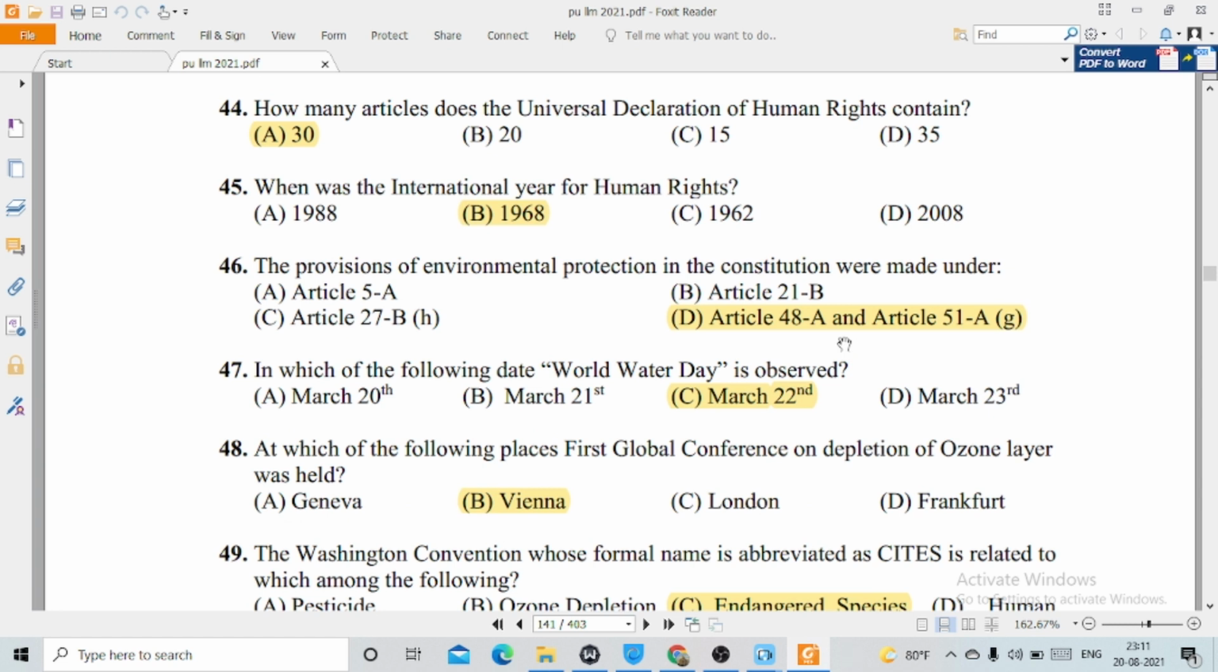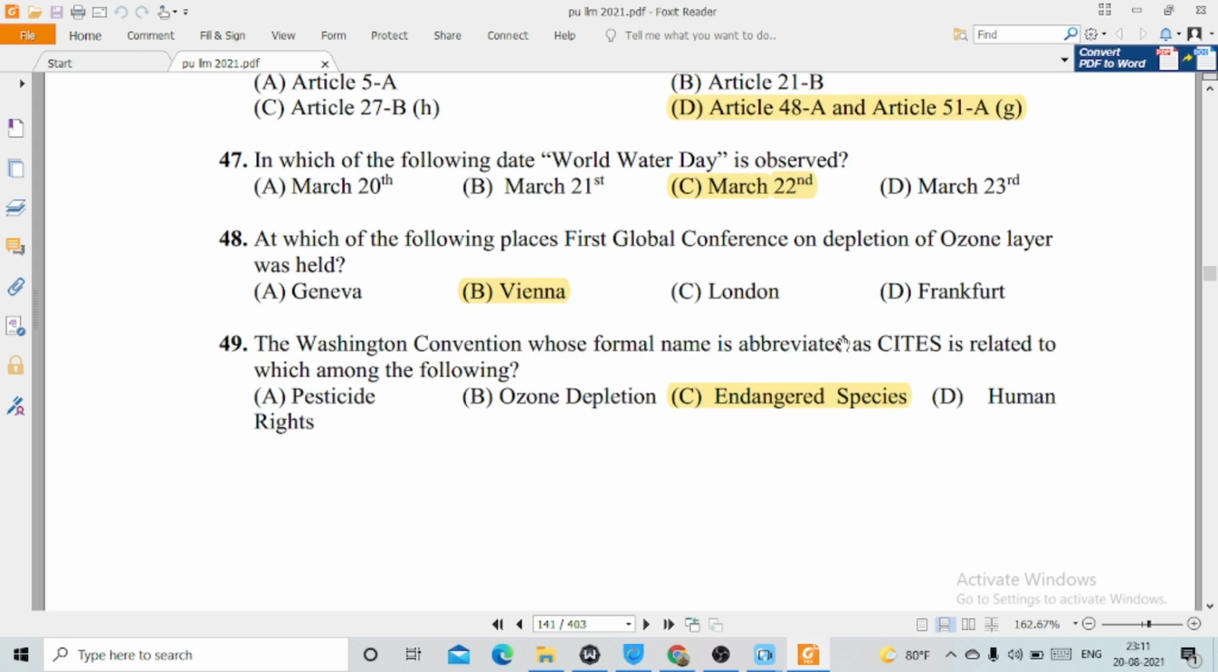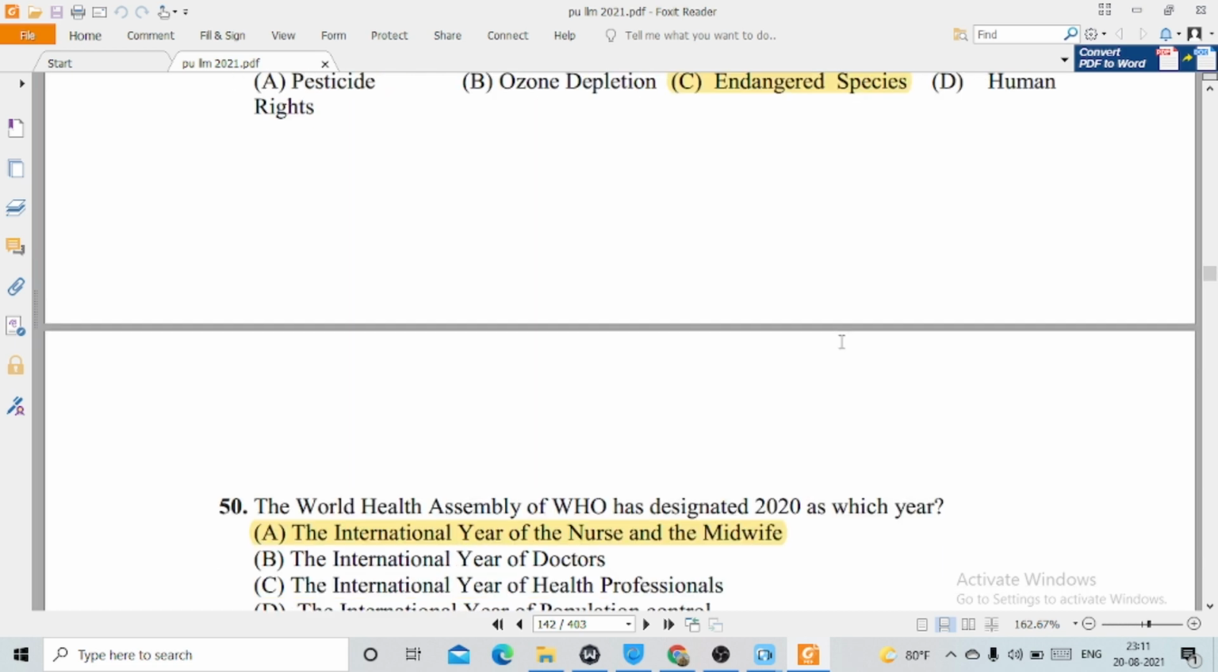47, on which of the following dates is World Water Day observed? This is option number C, March 22nd. 48, at which of the following places was the first global conference on depletion of the ozone layer held? This is option number B, Vienna. 49, the Washington Convention, whose formal name is abbreviated as CITES, is related to which among the following? This is option number C, endangered species.